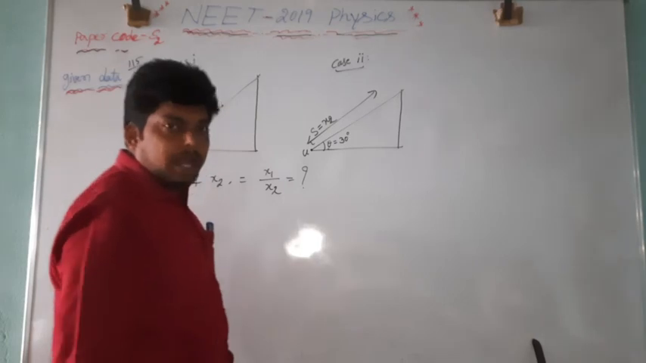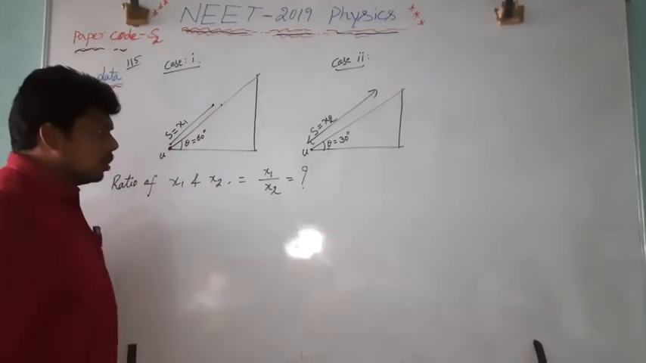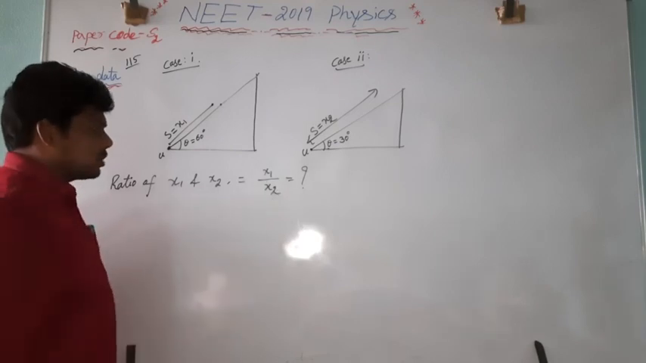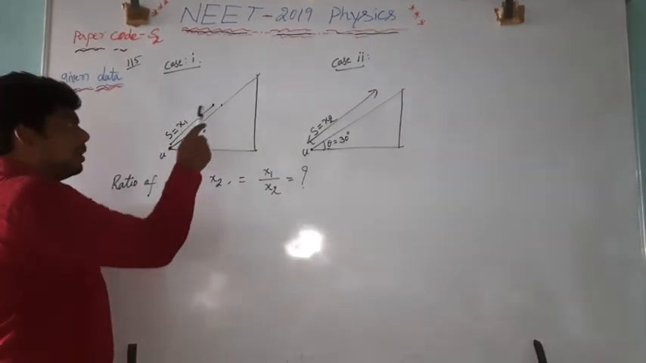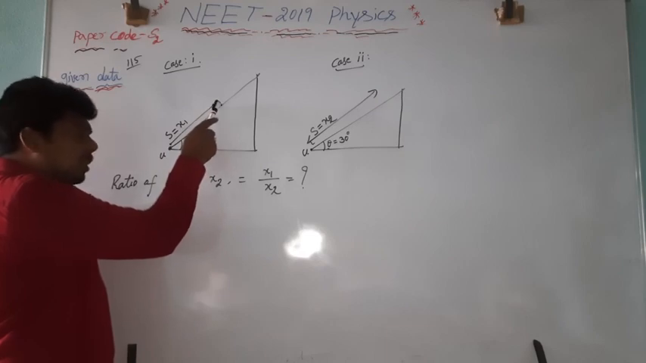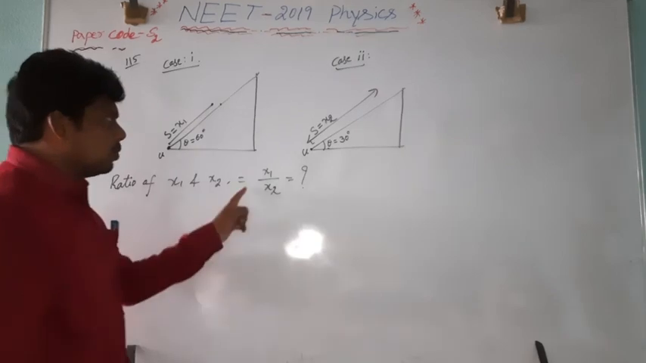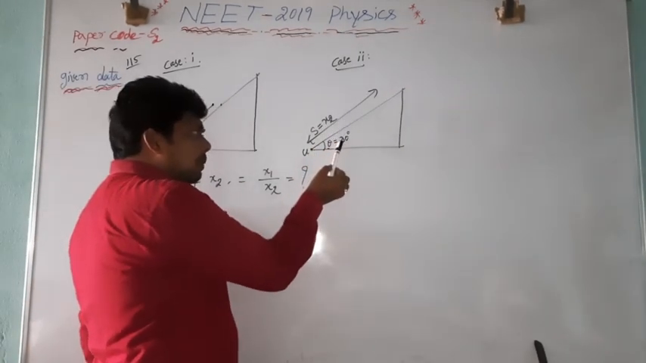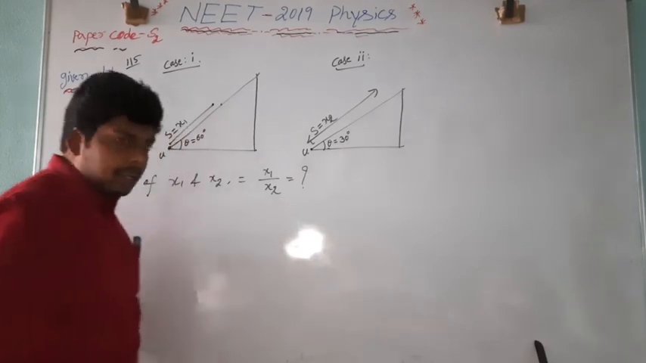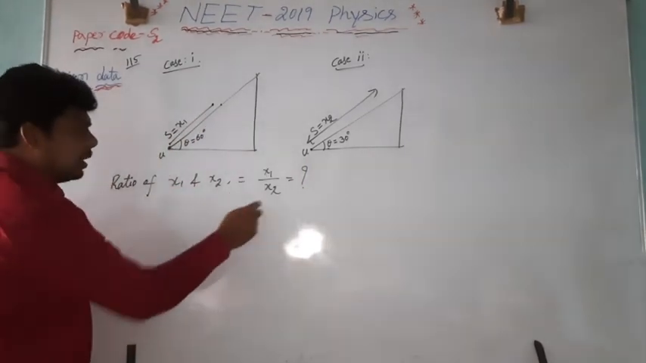Now what we have to calculate? We have to calculate the ratio of x1 and x2, that is nothing but x1 divided by x2. x1 is the distance traveled by the body on the inclined plane when the angle of inclination is 60 degrees. Again, x2 is the distance traveled by the body on the inclined plane when the angle of inclination is 30 degrees. Here we have to find the ratio of x1 and x2.